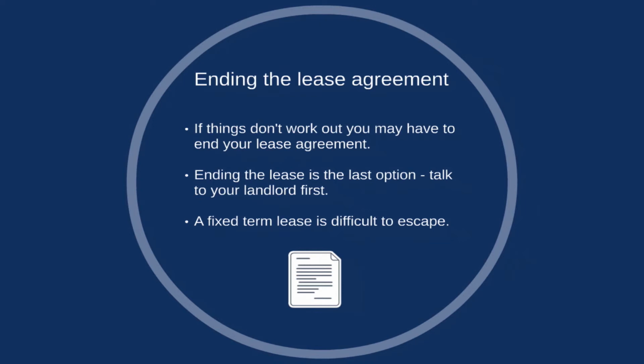However, if your tenancy is on a fixed term, the situation is more difficult. You have to pay rent while the lease still has your name on it. It's a good idea to explain the situation to the landlord and ask them to end the lease. They don't, however, have to do this, and you may be forced to end the lease agreement yourself. If this happens, you'll be responsible for any rent for the remaining time on the lease unless you go to the tribunal and they allow you to end the lease on the grounds of financial hardship.